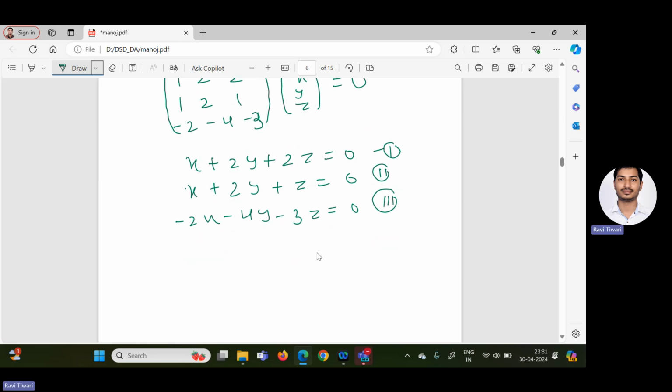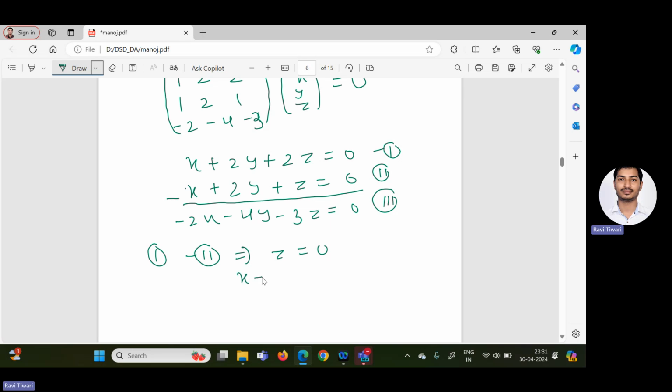So from the first and second equations, we can solve them. From the first and second equation, we are getting z equal to 0. Because if you subtract equation first minus second, x minus x is 0, 2y minus 2y is 0, 2z minus z. So equation first minus equation second implies z value is 0.